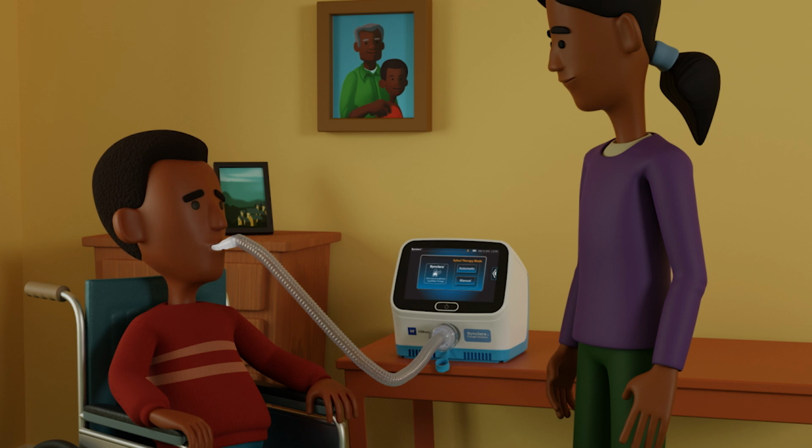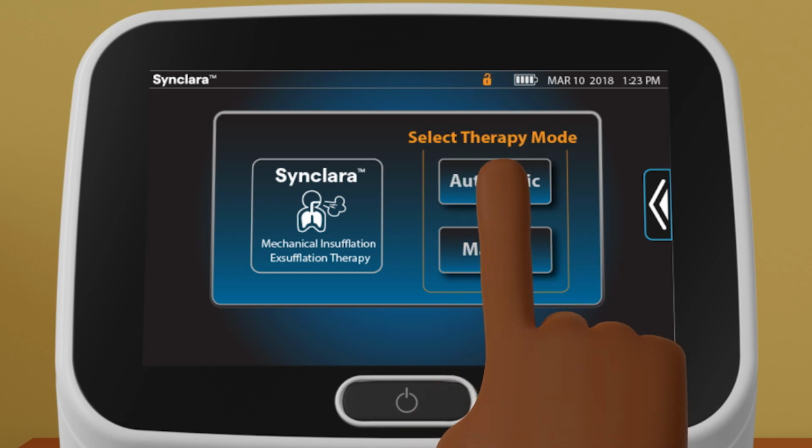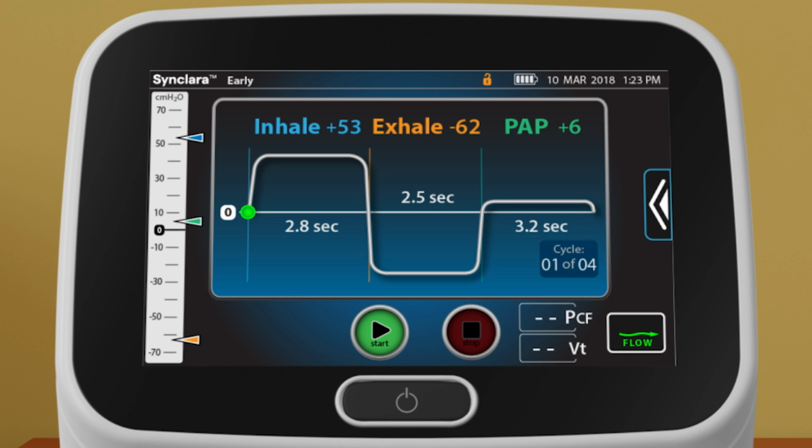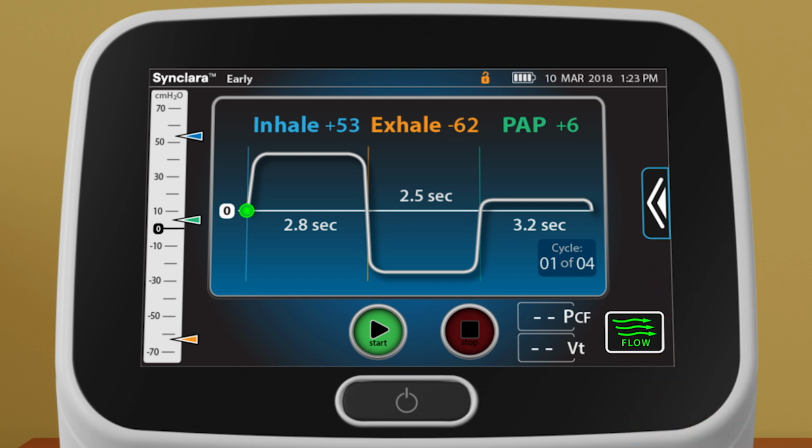With the patient circuit assembled and the appropriate interface on the patient, select the automatic mode. To continue with the last used therapy, simply press Start. If required, press the flow control to toggle between different intensities of air movement.